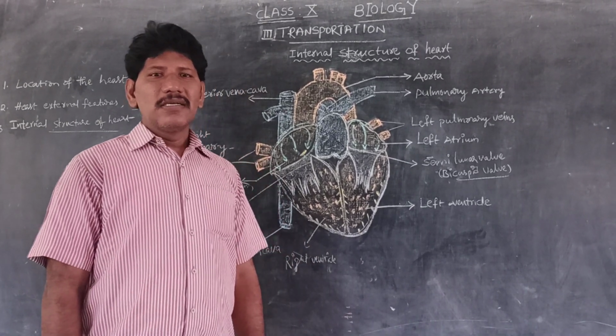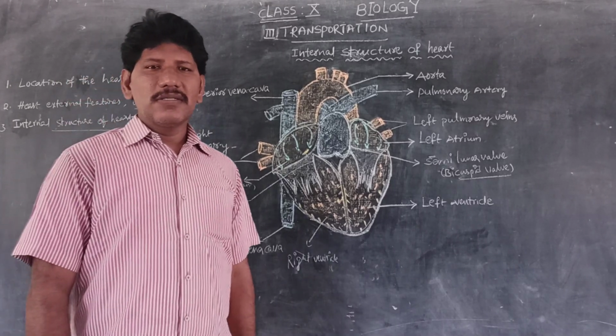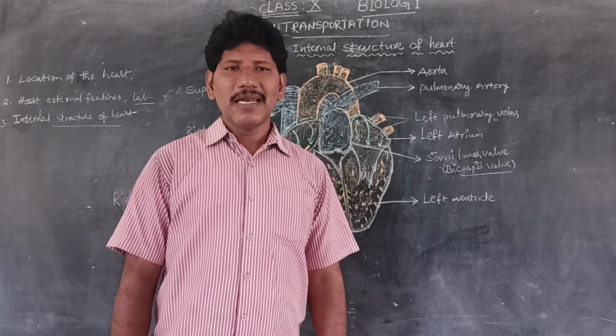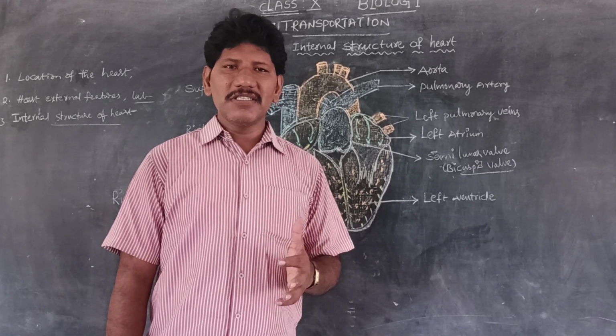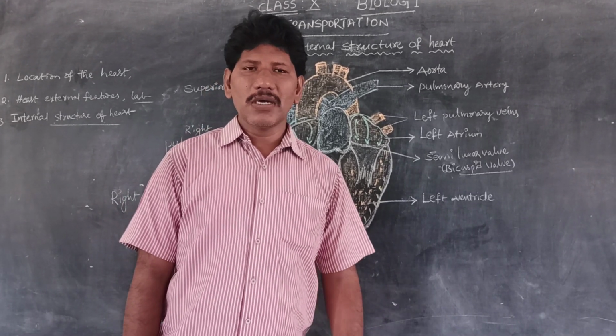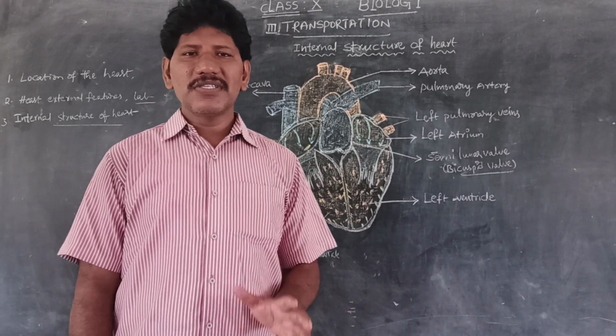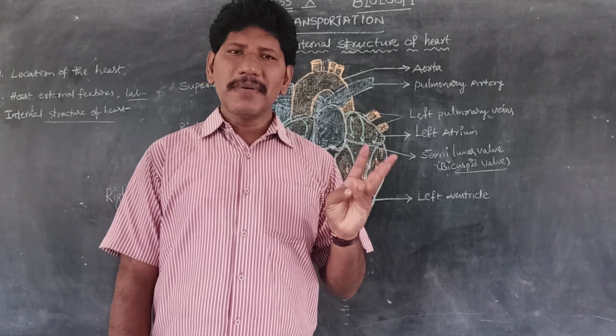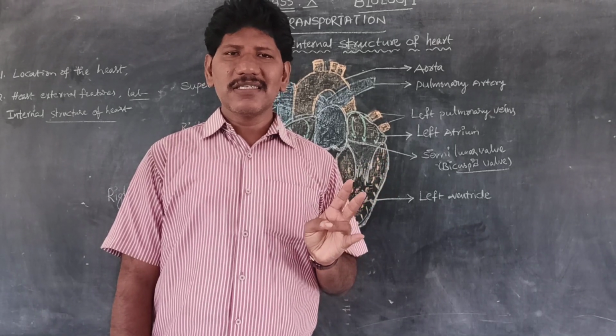We also discussed the chief components of the circulatory system: blood vessels and the heart.